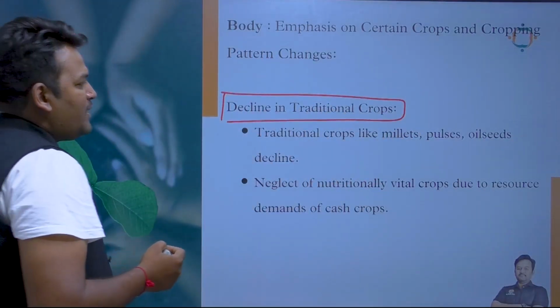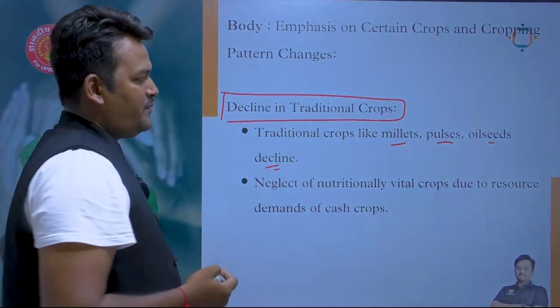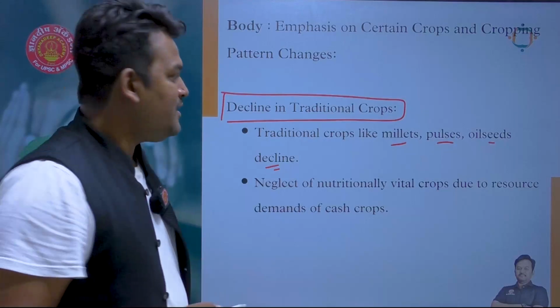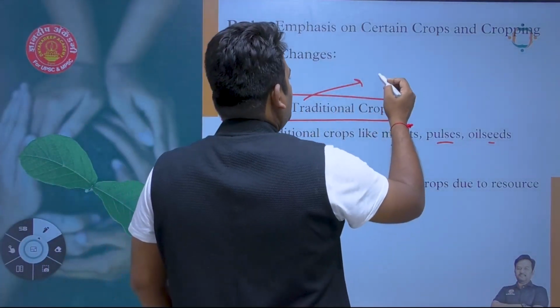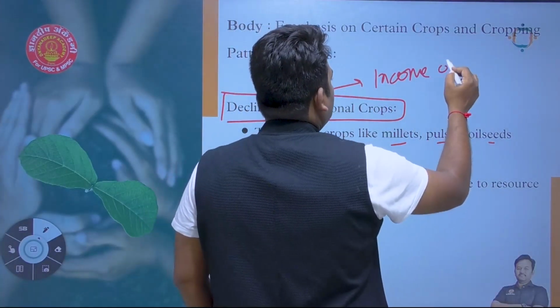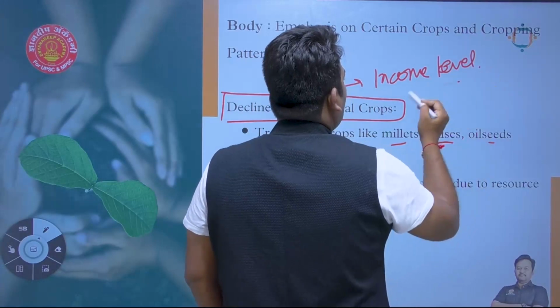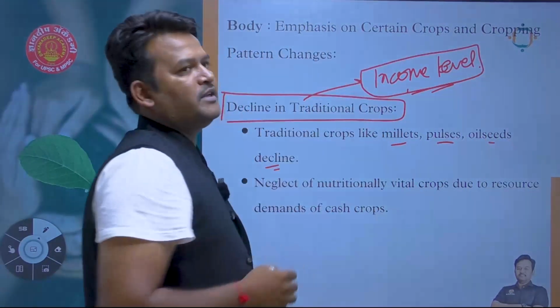Traditional crops like millets, pulses, oilseeds are on decline, and this is a decline in the income level of the farmer. They are not getting sufficient money to sustain their lifestyle.